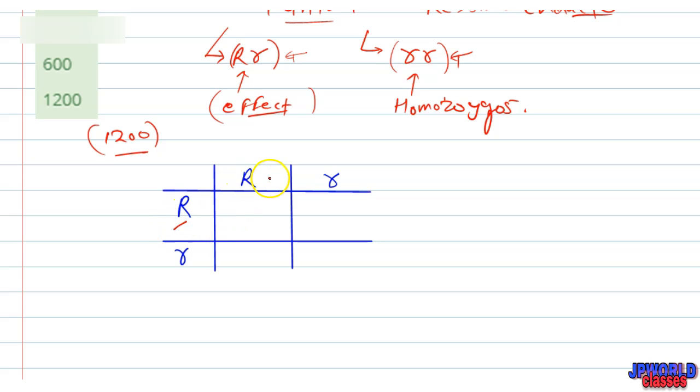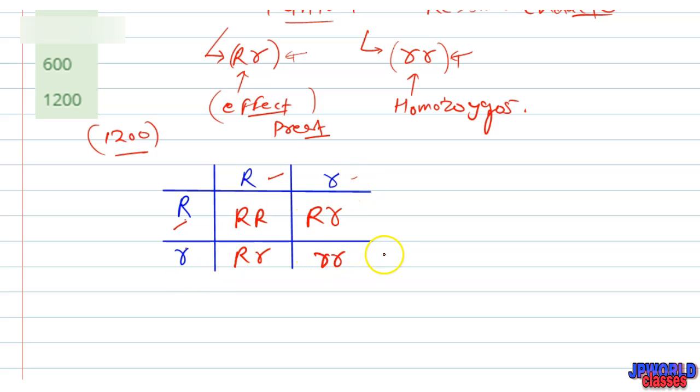If we have RR, it is homozygous dominant, and if we have Rr, it is the heterozygous condition. Its effect will be present, but it will not be shown in any generation. And again, Rr is heterozygous.